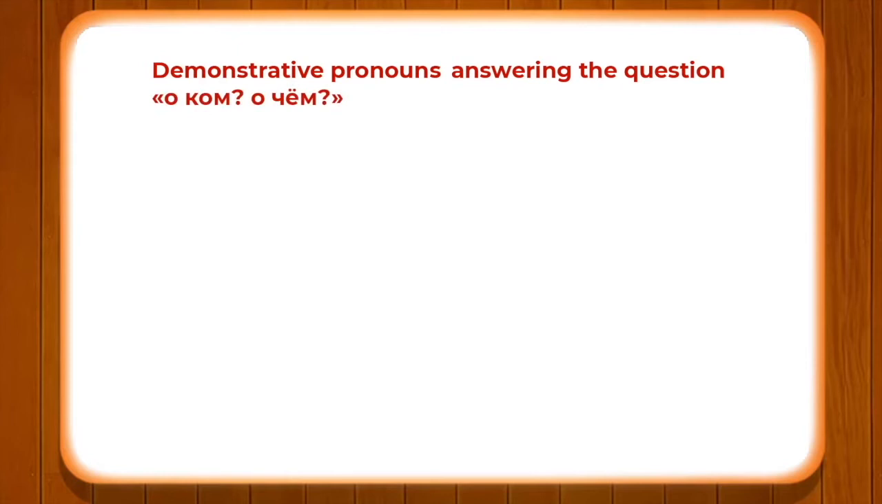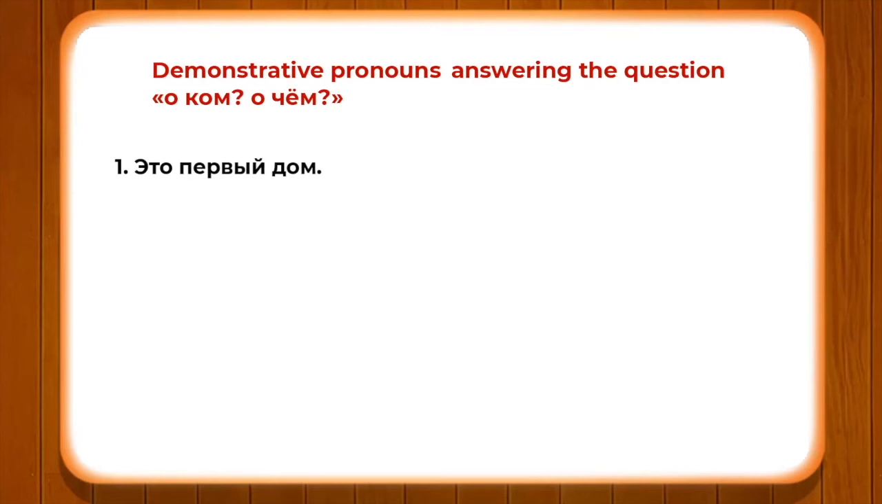Alright, okay. So let's see that there is another very important concept in Russian grammar which we are going to talk about: demonstrative pronouns, which we use to answer the question о ком or о чем. Let's pay attention to these different kinds of sentences to understand how the demonstrative pronouns work.